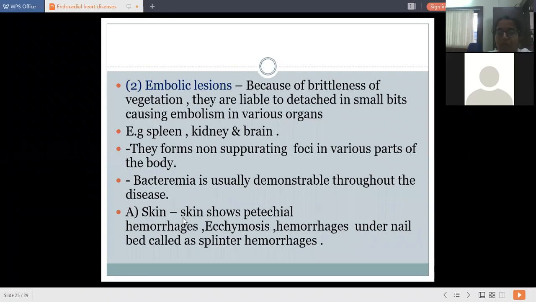Now, skin affections. Skin shows petechial hemorrhages, ecchymosis. What are petechial hemorrhages? Hemorrhages under the skin which show a dark grayish bluish color. Ecchymosis, dark reddish brownish patches showing underneath the skin because of bleeding, because of hemorrhages. Then hemorrhages under the nail bed called splinter hemorrhages. So these are the affections of skin.